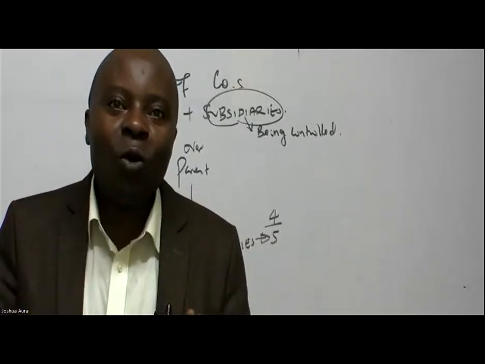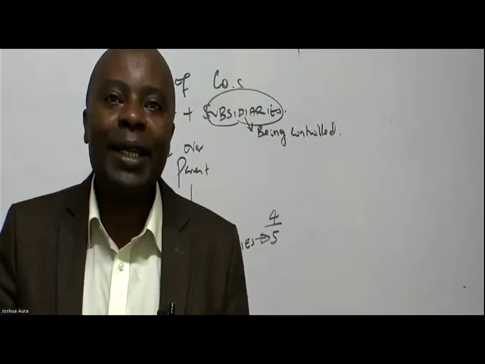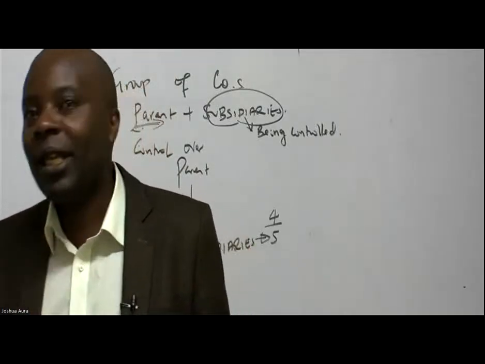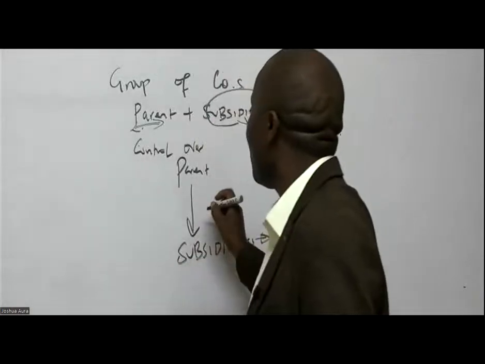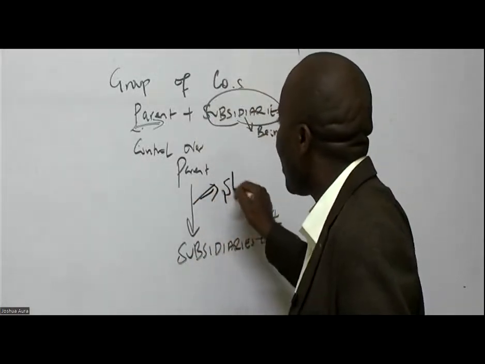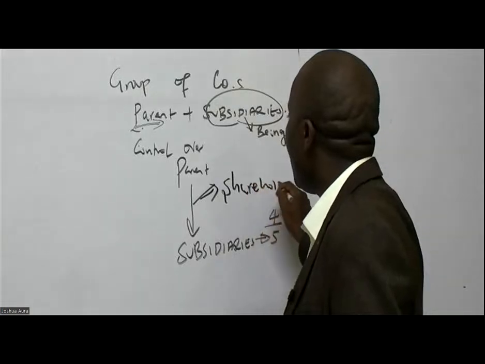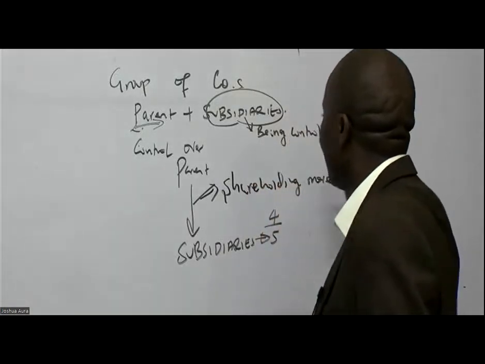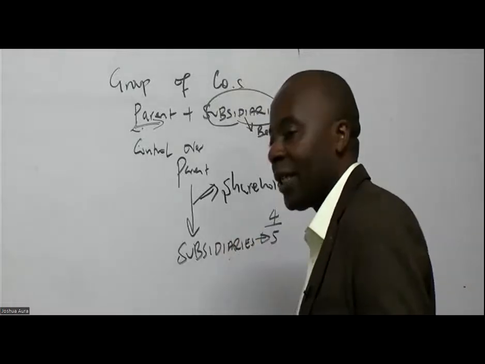It will be very important for me to ascertain this control. What is the shareholding of the parent company in the subsidiary? Remember, through the definition of control, for you to become a subsidiary, the shareholding should be more than 50%. We should be owning more than 50% of this subsidiary.